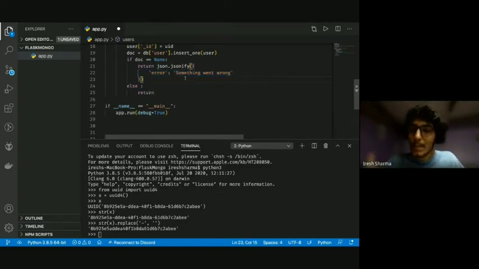And remember the status codes that you were talking about? I was saying that when something goes wrong on the server side, we send a 500, right? And if everything goes correctly, we send a 200.